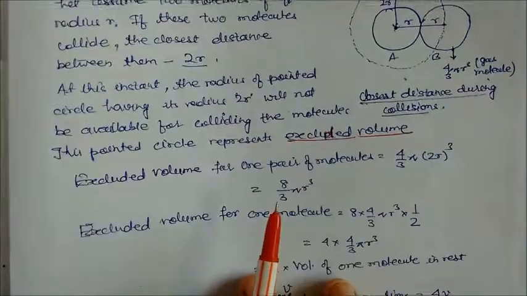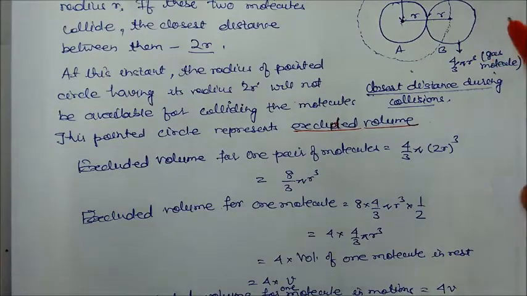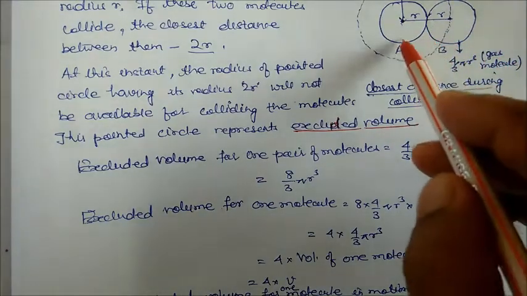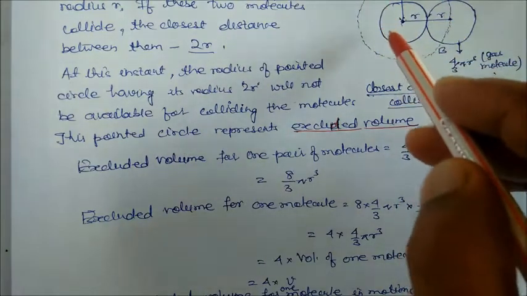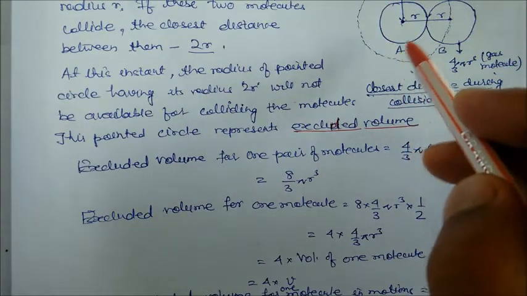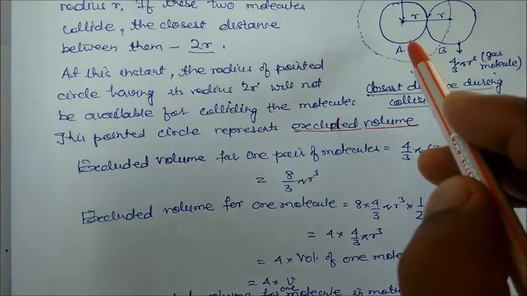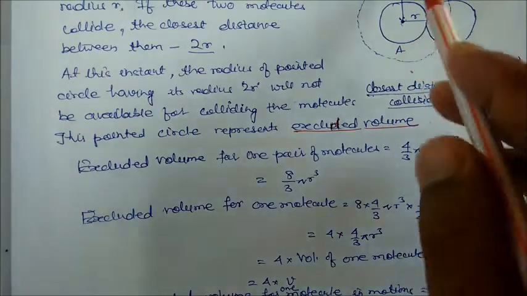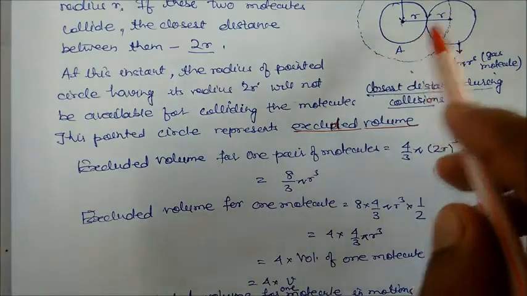Likewise, every molecule is occupying some excluded volume. So this is for one molecule. One molecule is leaving this much volume, which is not occupied by any other molecule. So this volume is very important. This volume is not present in an ideal gas, but it is present in real gases under high pressure and temperature.